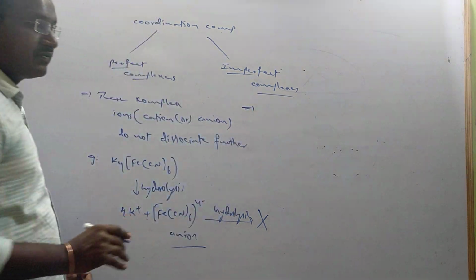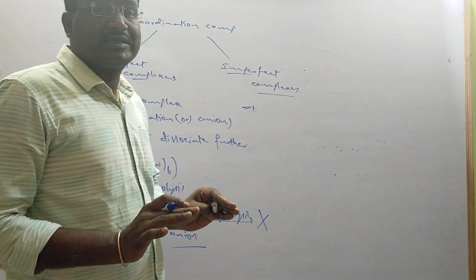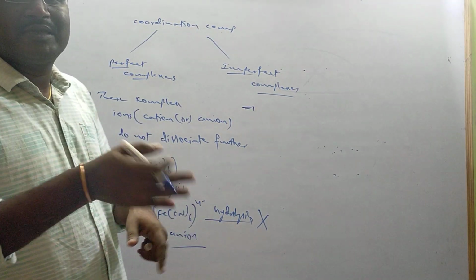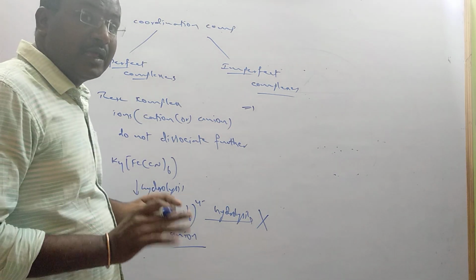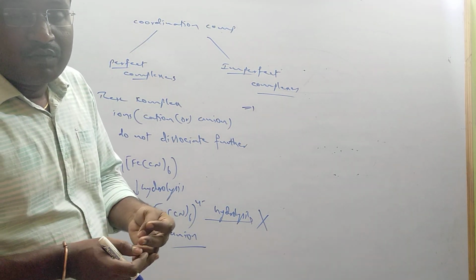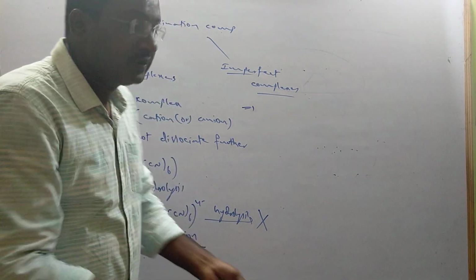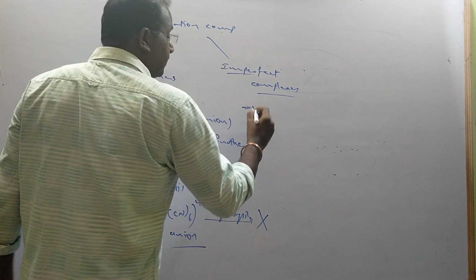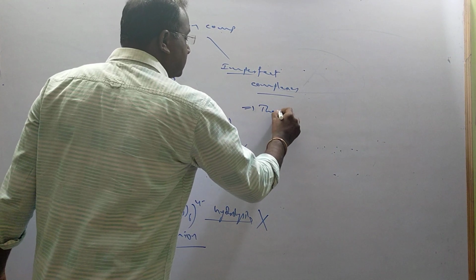Imperfect complexes means what? These complexes form either a cation complex or an anion complex, but that complex ion may undergo further dissociation. That's why we call it imperfect.